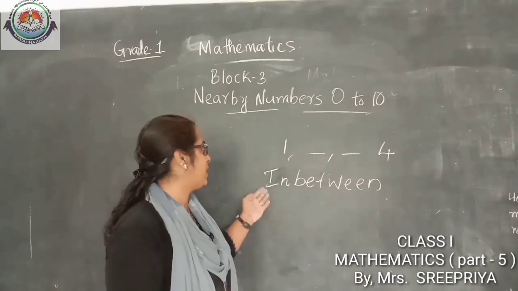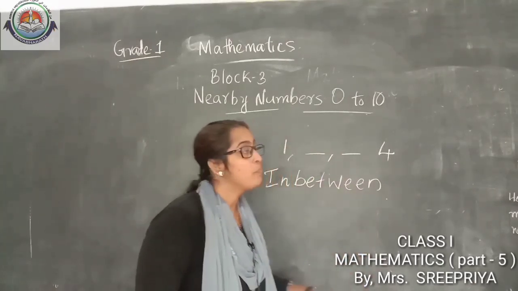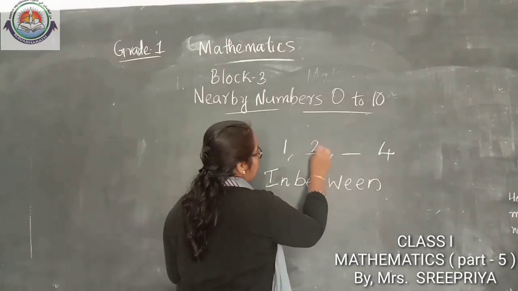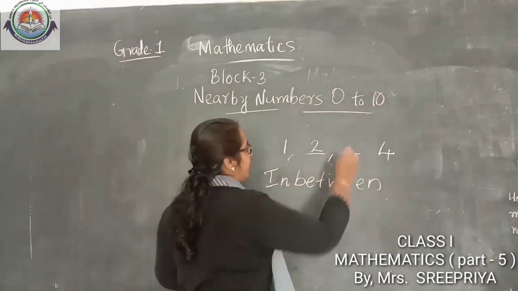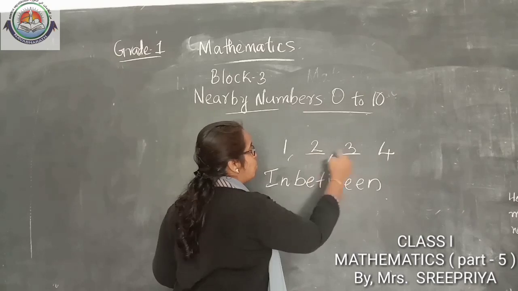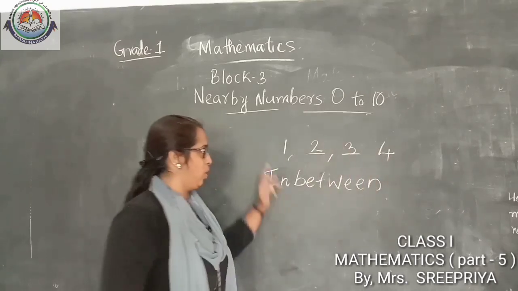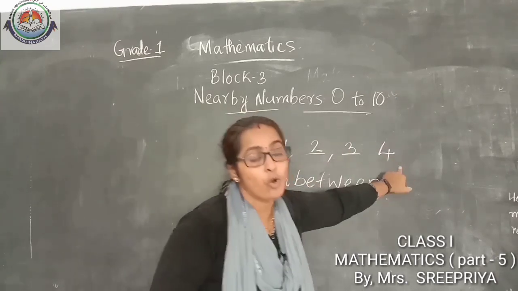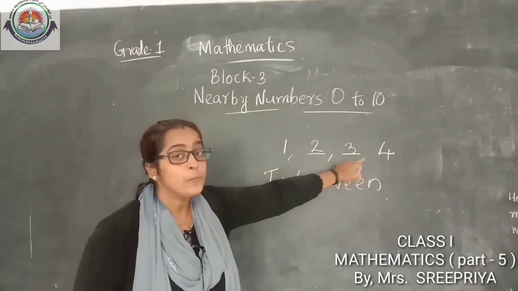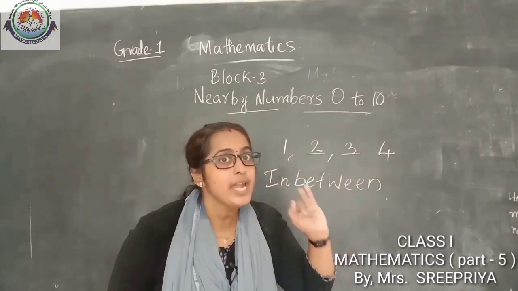What is the number will be there in between 1 and 4? Yes, 2. Then 3. 1, 2, 3, 4. So, in between 1 and 4, the numbers 2 and 3.